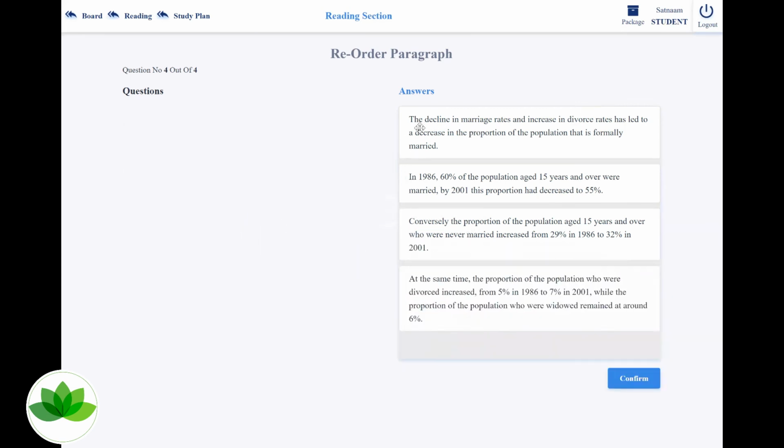So if you look at this entire reorder, the introduction itself is important: decline in marriage rates and the increase in divorce. My ending is about the increase in divorce, and I started with the decline in marriage. Hopefully this is correct. By following the chronology, let's have a look. I'm going to hit confirm. God knows what score I'm going to get.